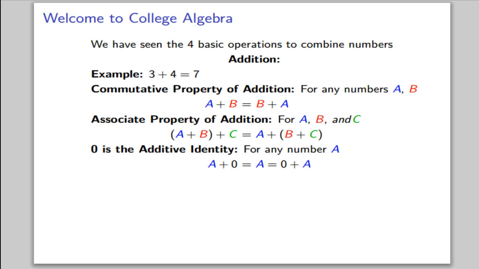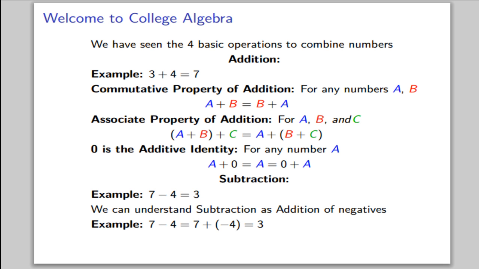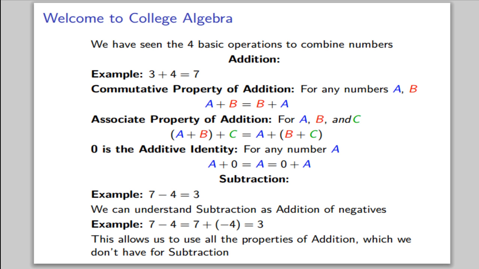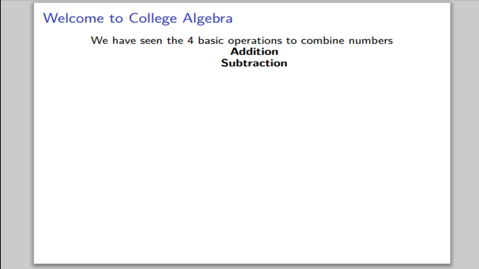We also had the additive identity, which said for any number a, a plus 0 equals 0 plus a, which is just a. And with addition came its opposite, subtraction. For example, 7 minus 4 equals 3. And we can understand subtraction as addition of negatives. So our example 7 minus 4 we can rewrite as 7 plus -4, which is 3. This allows us to use all the properties that we have for addition, which we don't have for subtraction.